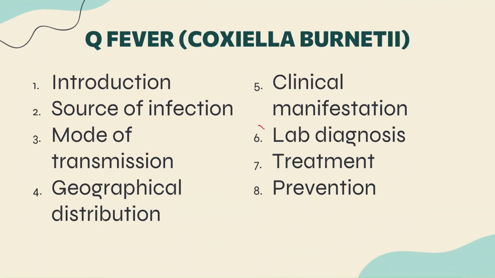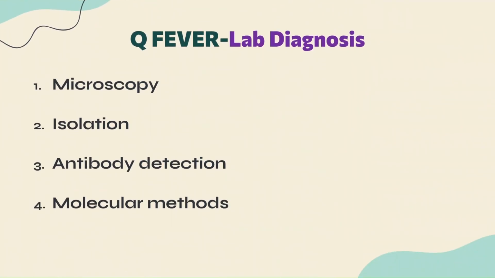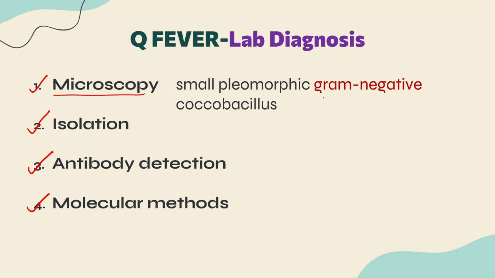Next thing is the lab diagnosis, guys. In laboratory diagnosis we can do microscopy, isolation can be done, antibody detection can be done, and molecular methods can be done. Now, microscopy: when you do gram staining, it will reveal small pleomorphic gram negative cocobacilli. Please remember these are very small pleomorphic gram negative cocobacilli, a combination of coccus and bacillus, basically short rods which resemble coccus as well as bacillus.